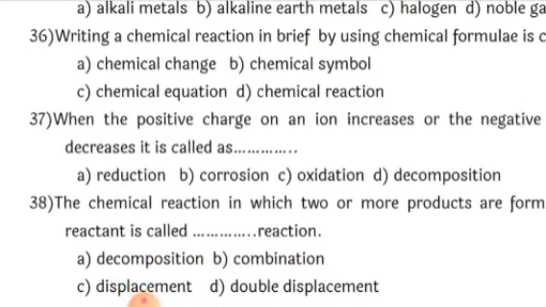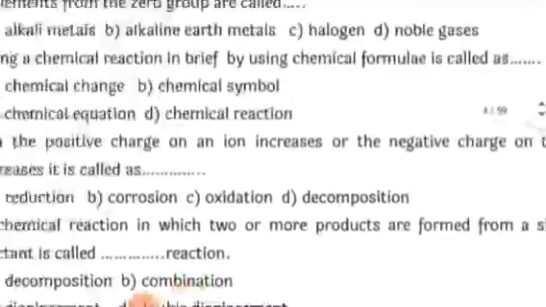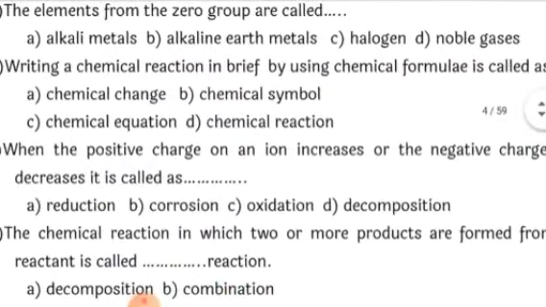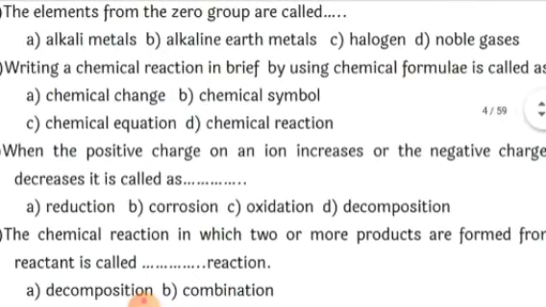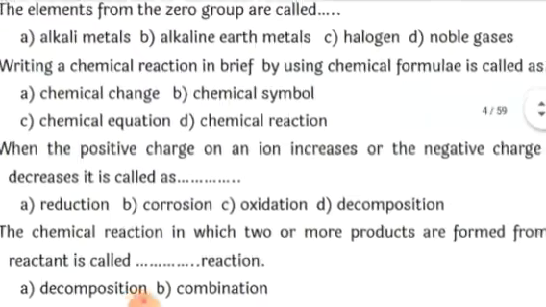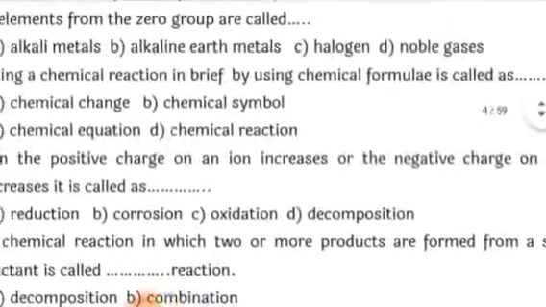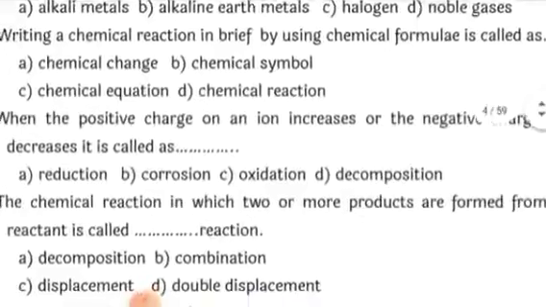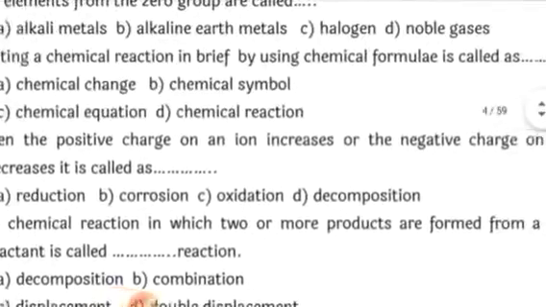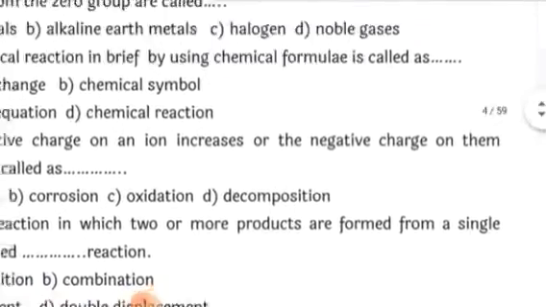Writing a chemical reaction briefly by using chemical formulae is also called a chemical equation. This you have learnt in chemical formulae. You are always writing in the form of an equation. So the correct answer is: writing a chemical reaction briefly by using chemical formulae is also called a chemical equation.